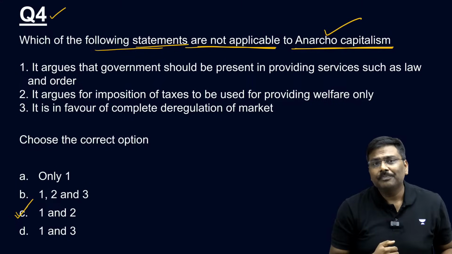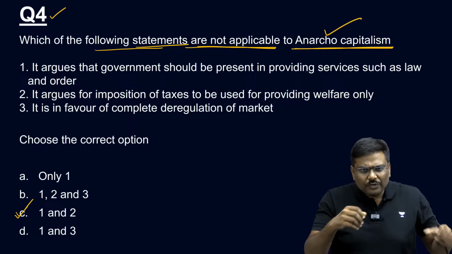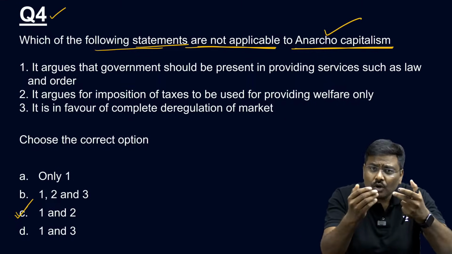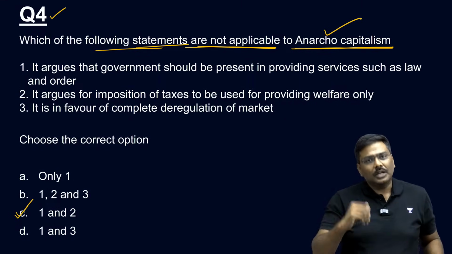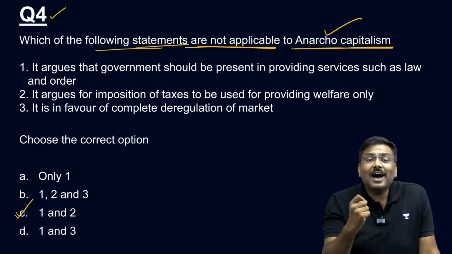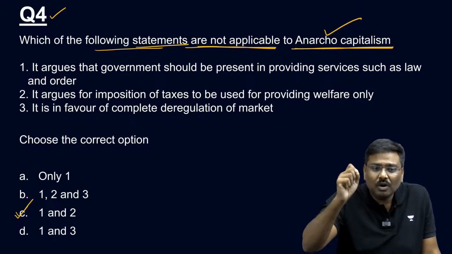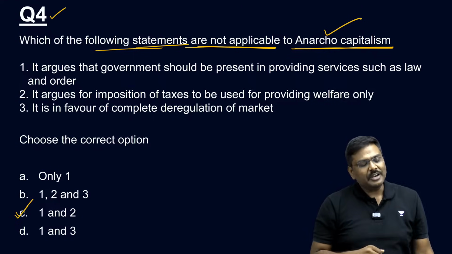What about social welfare? Many of you have this kind of doubt. Sir, what about social welfare then? Should we have a government for social welfare? They say not even for social welfare. The government will not be required even for social welfare. Why? Charity. They argue for installing the system of providing social welfare through charity. So come back to the statements here.